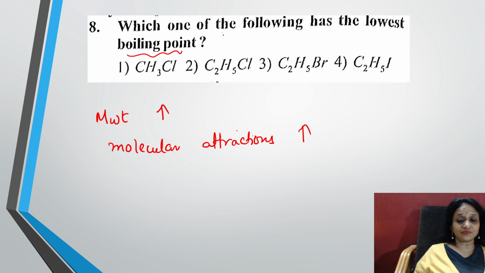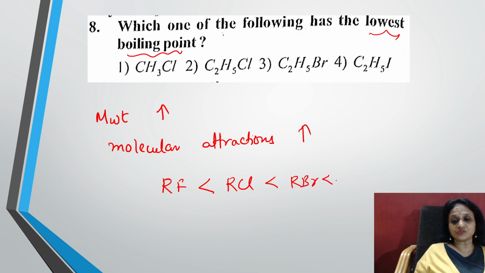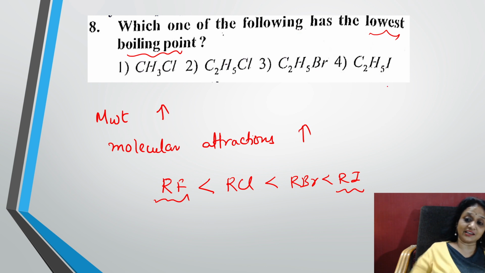Now you only tell me which of the following will have the lowest, they said. So among everything, fluorine is the smallest. It will have a lower boiling point. Then comes chlorine, then bromine, then iodine. Among everything, iodine is the largest size, so the boiling point will be more. Fluorine is a smaller size, the boiling point will be less. So which is the option right, students? Chlorine is given, bromine is given, iodine is given.